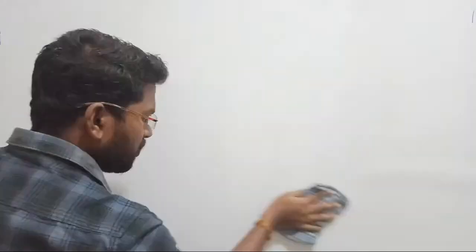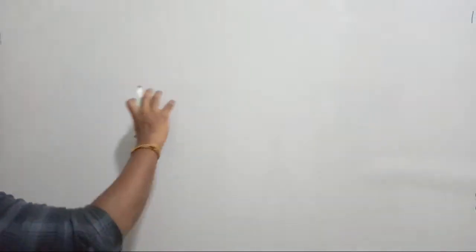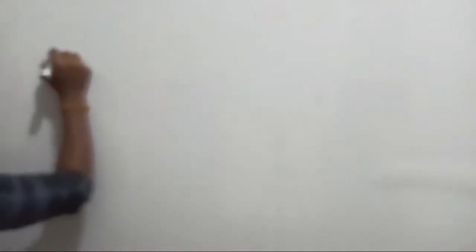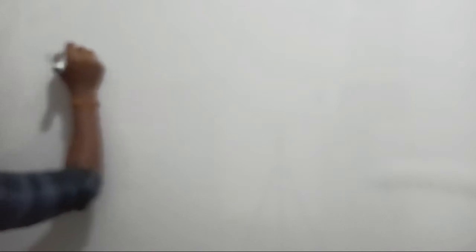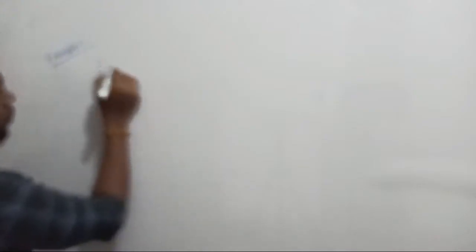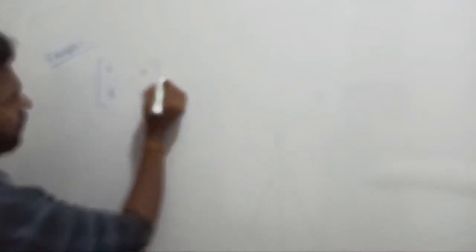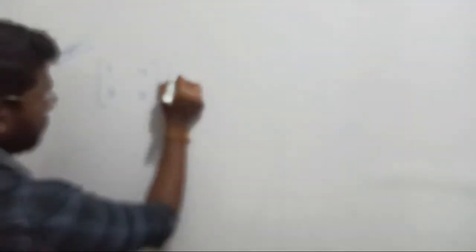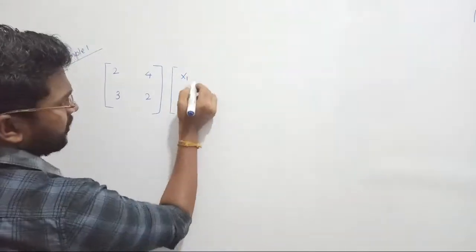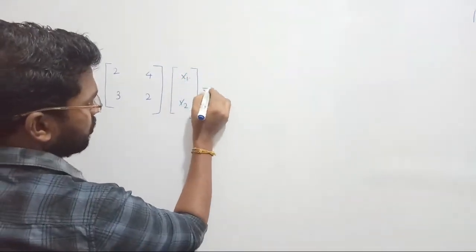Now we can take homogeneous system, non-homogeneous system, any systems that we want, right? Yesterday we saw some set of systems. Fine. Now let us take the next example. Once again, let us consider example number 1 from here. Now we shall consider some 2 by 2 matrix. Let me take 2, 4, 3, 2, and it's given as [x1, x2] equal to 0.